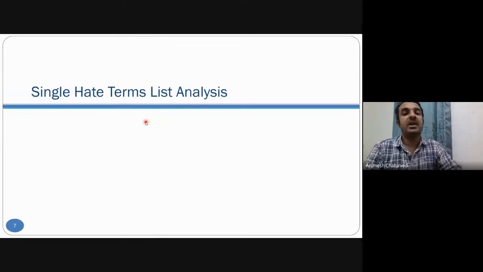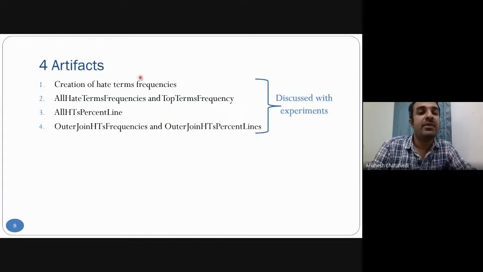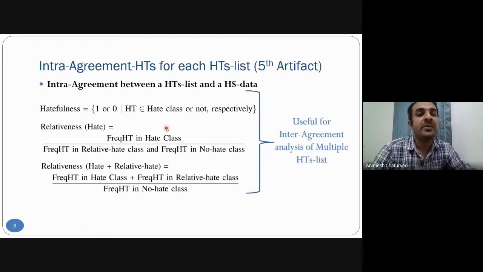Then in single hate term list analysis, we have the first four artifacts that we will discuss in the experimental section. Then the fifth important artifact is the intra-agreement hate term list.